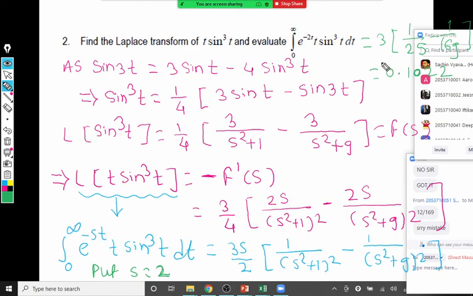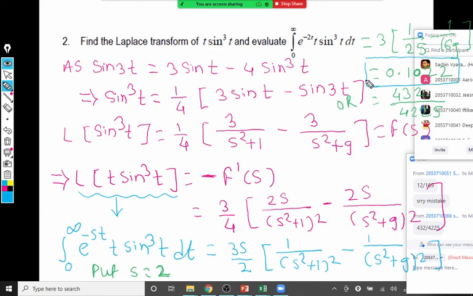So if you want, you can keep this as the answer, or you can write the answer as 432 upon 4225. So I'm saying or. Your answer can be in this form, 0.1022, or this one. So the way you want, you can write it.